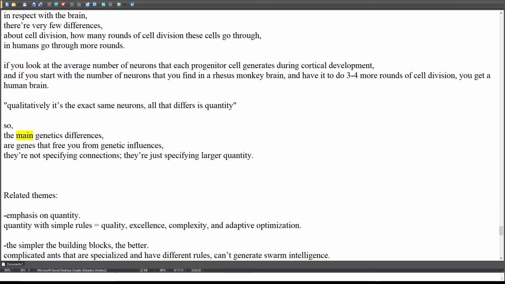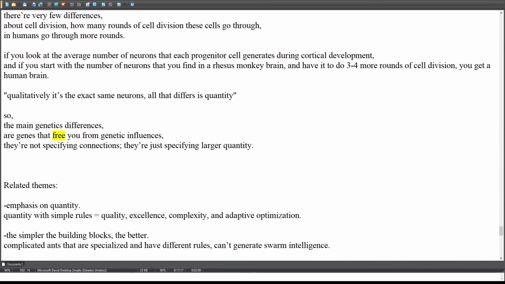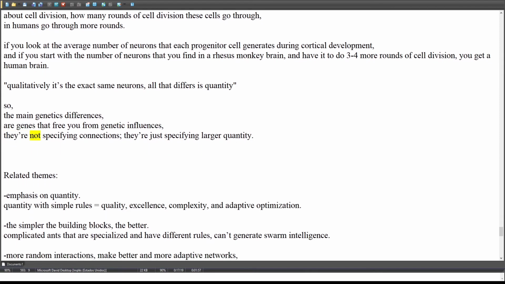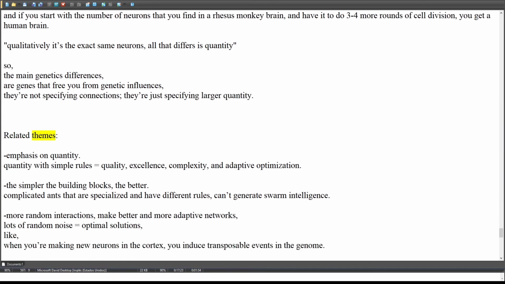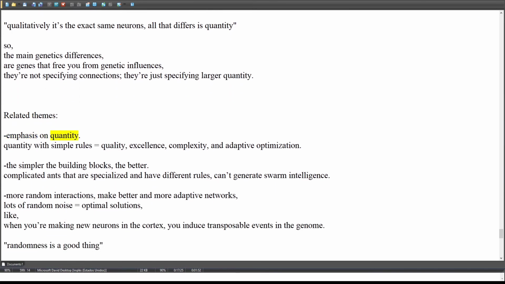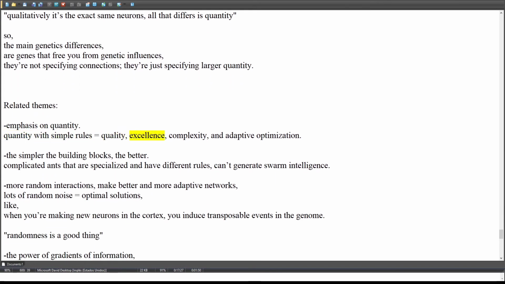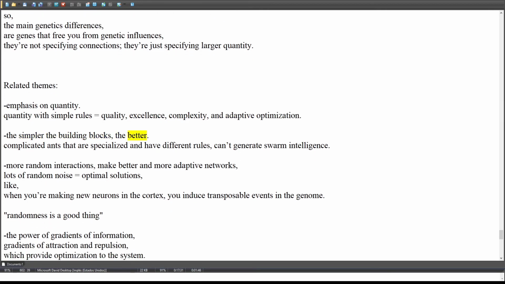So, the main genetic differences are genes that free you from genetic influences. They're not specifying connections, they're just specifying larger quantity. Related themes: emphasis on quantity. Quantity with simple rules equals quality, excellence, complexity, and adaptive optimization. The simpler the building blocks, the better.